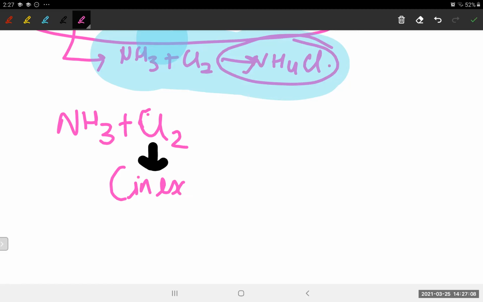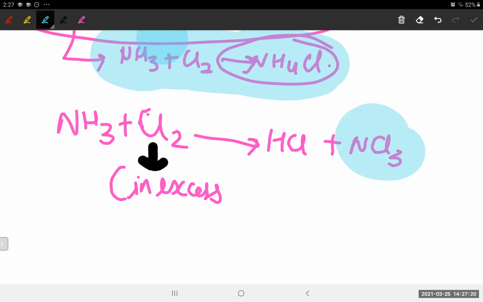So we'll get HCl again plus NCl3. What is this NCl3? This is a new compound which we have just come to know about, and it's very explosive. That's why we should not add excess Cl2 to ammonia.